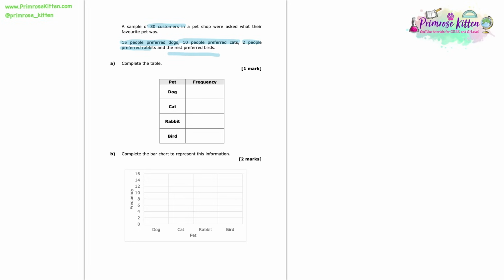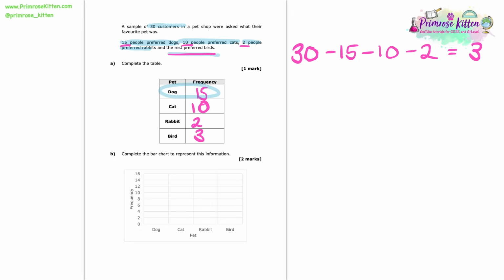So quite clearly in the question, we're told how many people like dogs. We see 15. We know how many people preferred cats, that was 10. And we know how many people preferred rabbits, so that's quite easy to fill in too. But we are told that the rest preferred birds. So we need to say that 30, the total number of customers, minus the 15 who preferred dogs, minus the 10 who preferred cats, and minus the 2 who preferred rabbits, is equal to 3, which is the number that preferred birds. So now we want to take that information and put it into this bar chart.